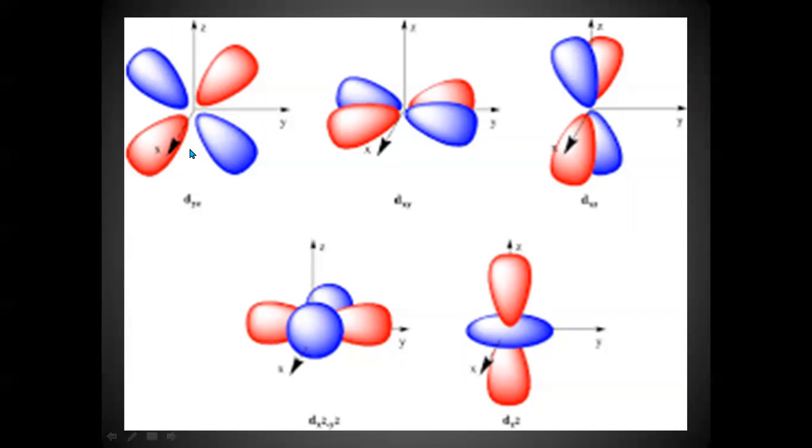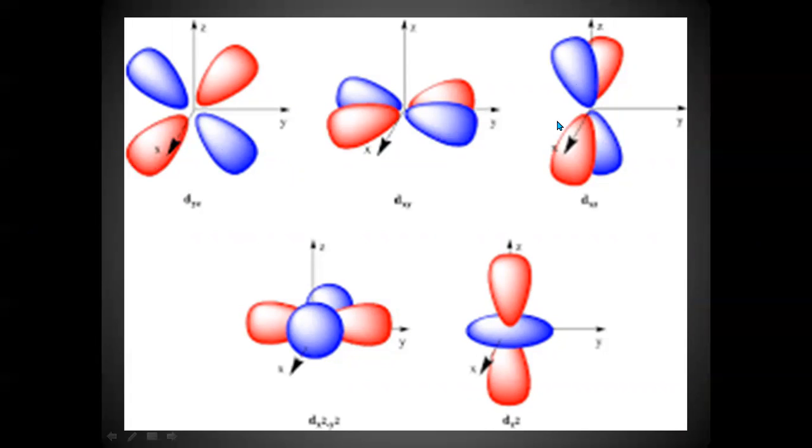These are the figures or shapes of the d orbital. These are the 3 axes. It is first set of 3 d orbitals.